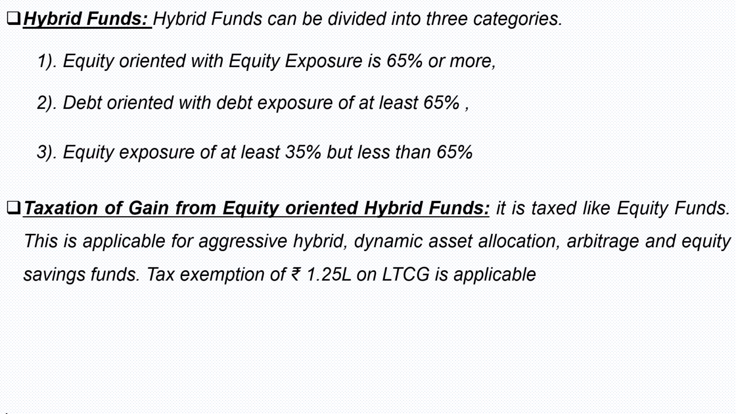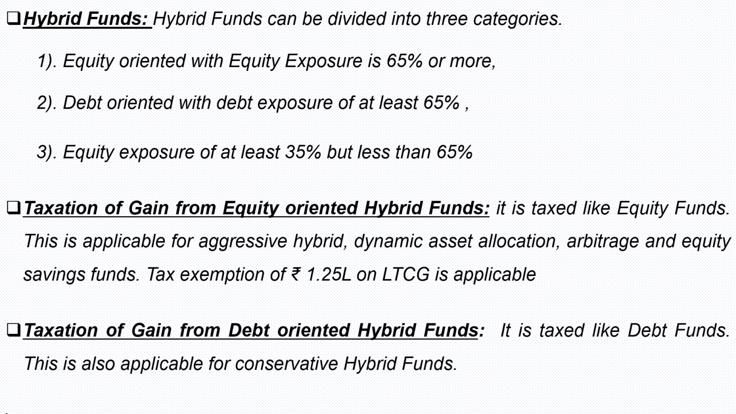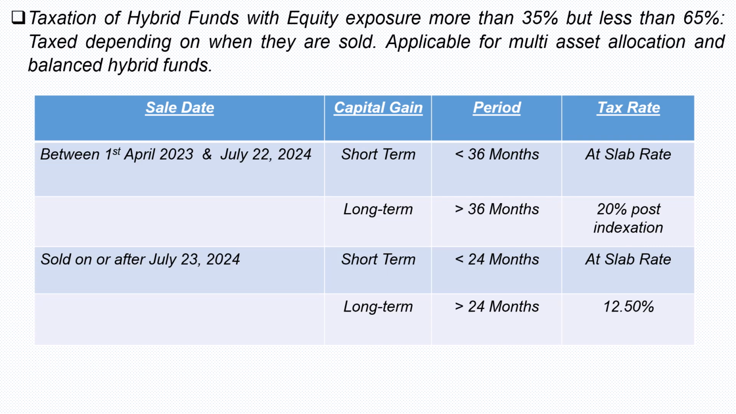Taxation of gain from equity oriented hybrid funds. It is taxed like equity funds. This is applicable for aggressive hybrid, dynamic asset allocation, arbitrage, and equity savings funds. Tax exemption of 1.25 lakhs on long-term capital gain is applicable. Taxation of gain from debt-oriented hybrid funds. It is taxed like debt funds. This is also applicable for conservative hybrid funds.